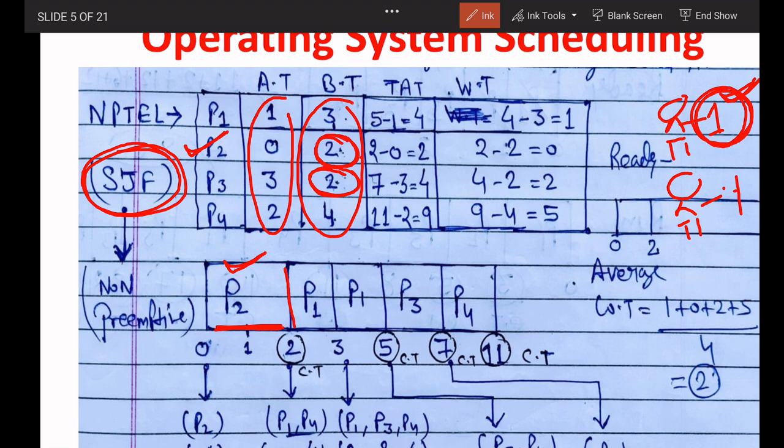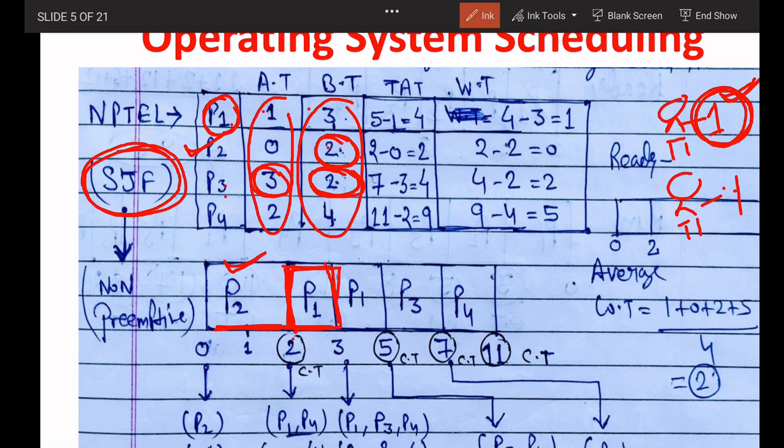Okay, now you can see at time 2, this is shortest remaining time first I am using. Now at 2, you can see this process is waiting, and this process P3 has only 2, but it will come at 3, when the time is 3, but the time is 2. So you cannot start process P3 at time 2. So what I did, I started P1, and P1 I have given only for one time.